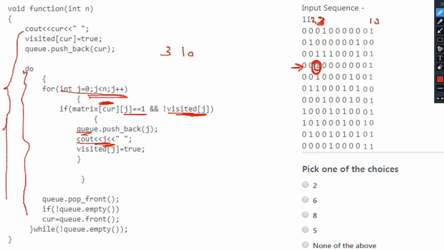So you will again have to print 2, and that will be your fourth value, because initially we are anyway printing this current before entering the loop. So 0 will be printed very first, after that 3, after that 10, and the fourth value will be 2. So that is why this 2 is the answer.